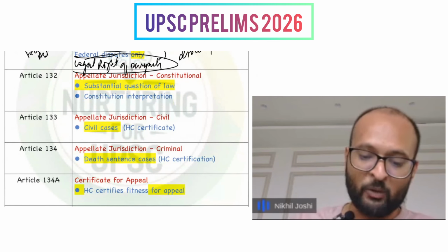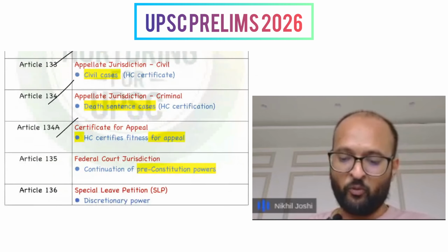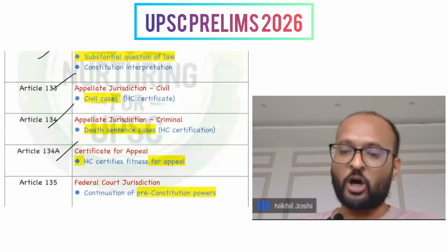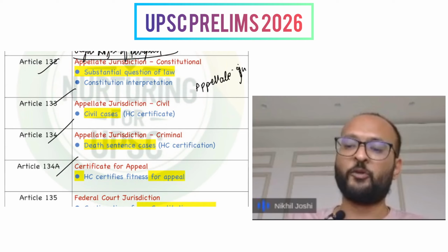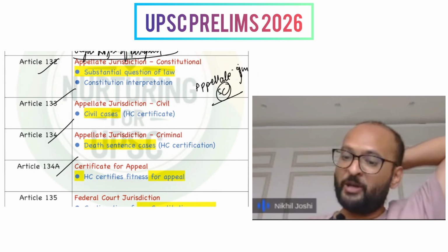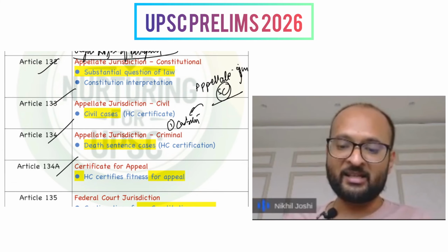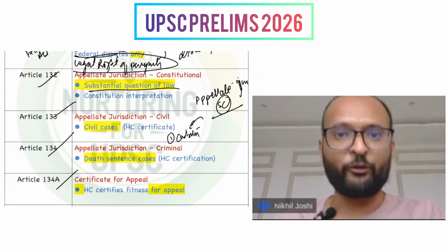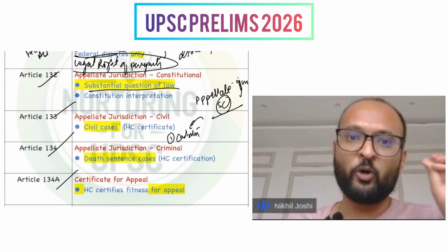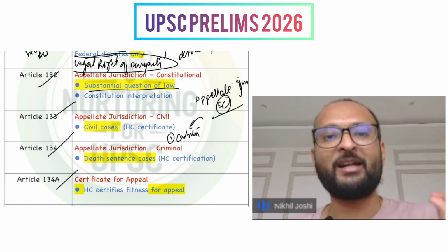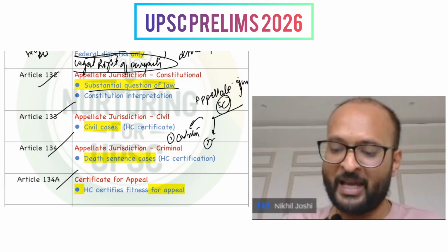Next, they talk about Articles 132, 133, 134, 134A, and then 136. These articles talk about the appellate jurisdiction of the Supreme Court. Here, appellate jurisdiction can be constituted under four heads. First is the constitutional appeals. If there are certain matters where a substantial question of law or substantial interpretation of the constitution is under discussion, then the Supreme Court, by its power as the final arbitrator and interpreter of the constitution, would clarify the question.